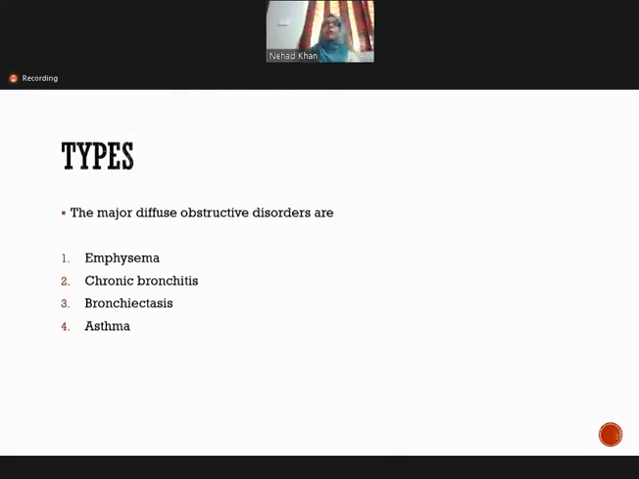So now we come to the major diffuse obstructive disorders. They are emphysema, chronic bronchitis, bronchiectasis, and asthma. So we are going to discuss one by one what is emphysema, what is chronic bronchitis, bronchiectasis, and asthma. First, let's have a look at emphysema.